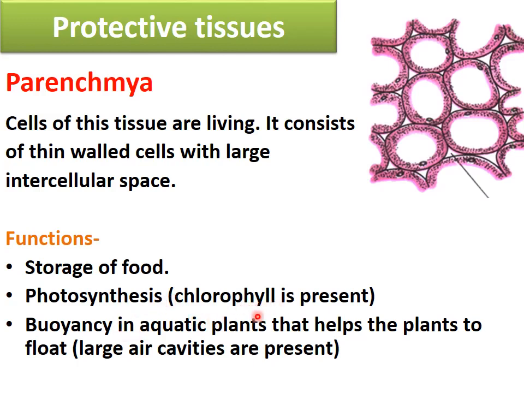In aquatic plants, buoyancy is provided by parenchyma, which helps those plants to float. Why? Because they have large air cavities present. Due to the presence of these large air cavities, the aquatic plants are able to float, meaning they are provided with buoyancy. So it is with the help of which tissue? That is parenchyma. So this was parenchyma tissue.